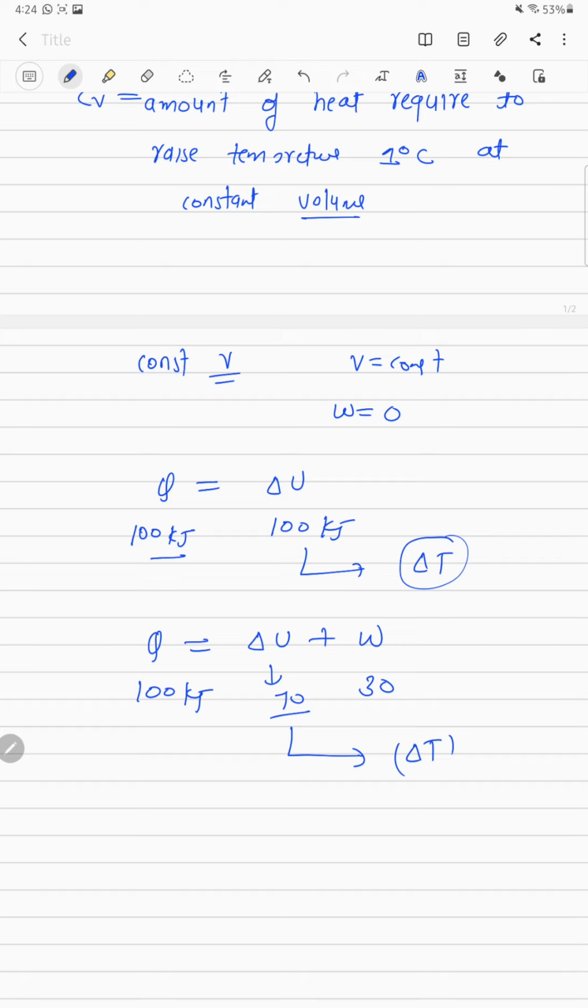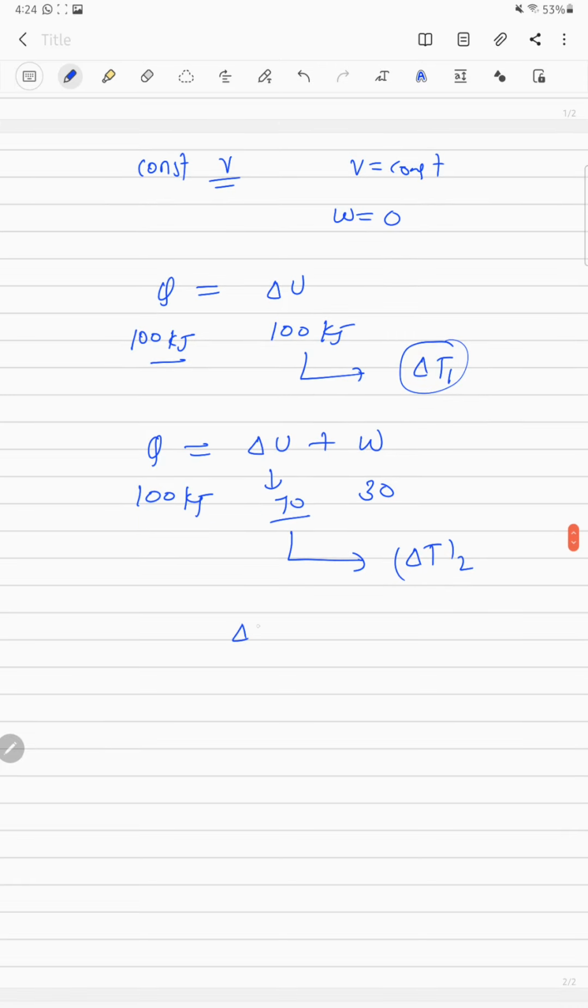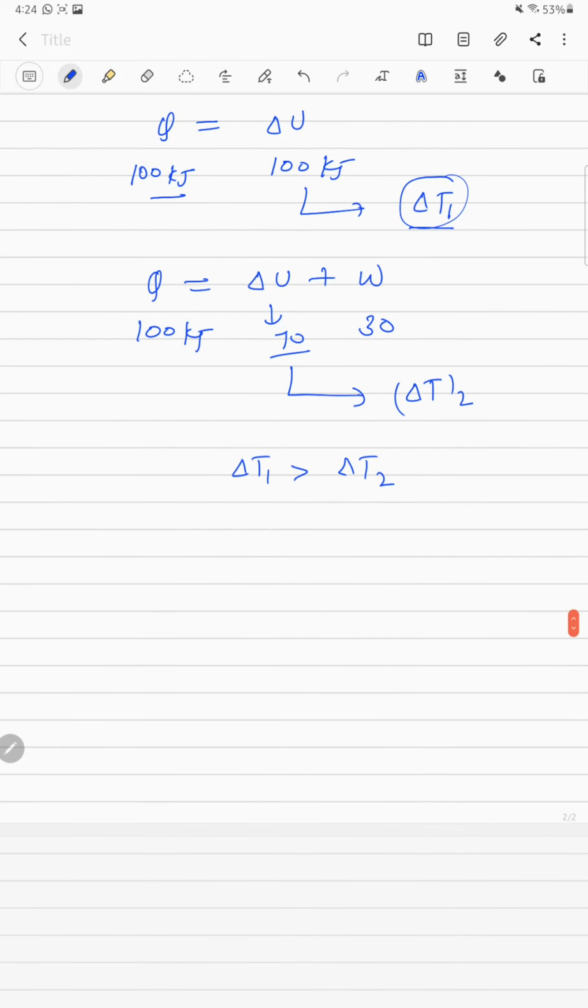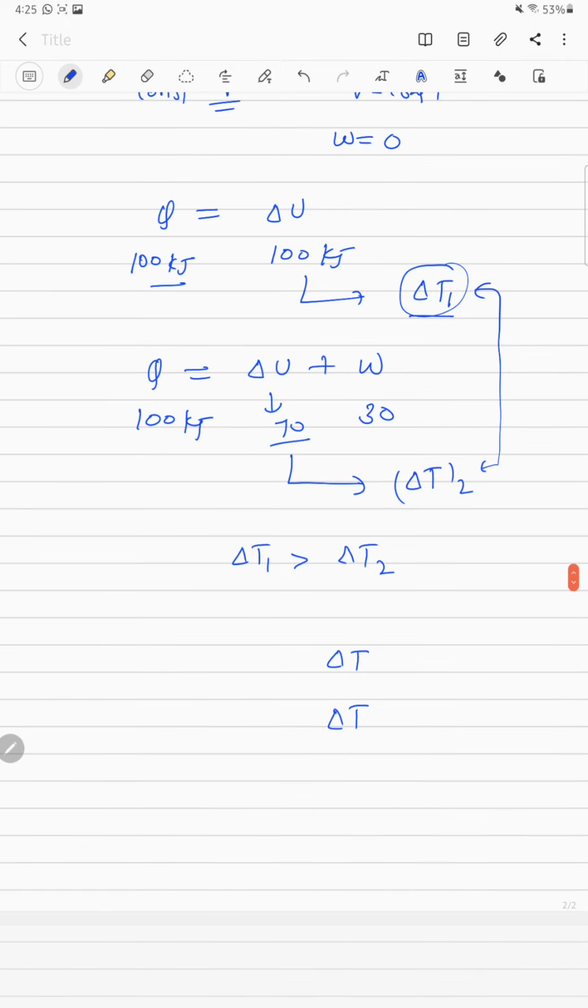So we can see that delta T1 will be greater than delta T2, because 100 kilojoule of energy is going to change this temperature, and here it is only 70 kilojoule of energy. So obviously delta T1 will be greater than delta T2. So in the reverse way, if we want the same temperature change in both cases, then we will require less heat in part 1.